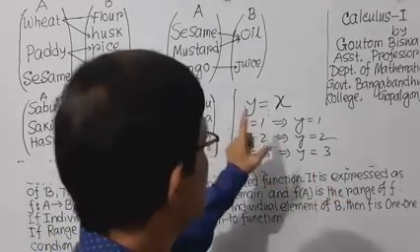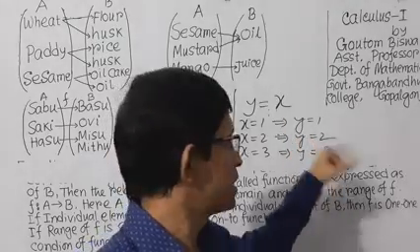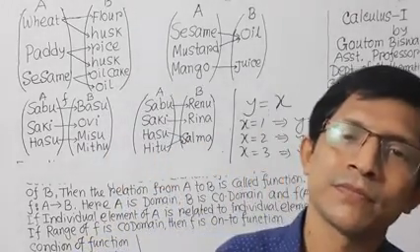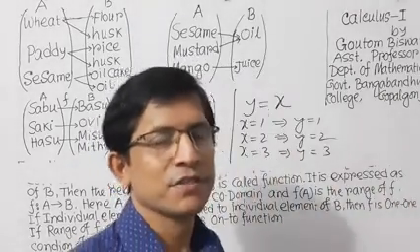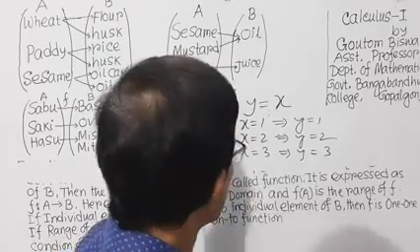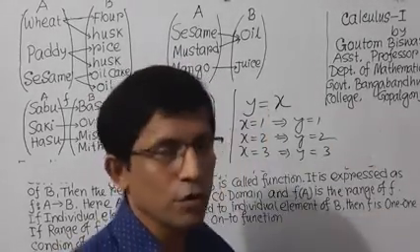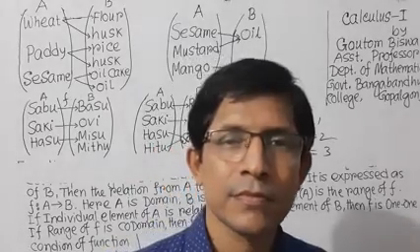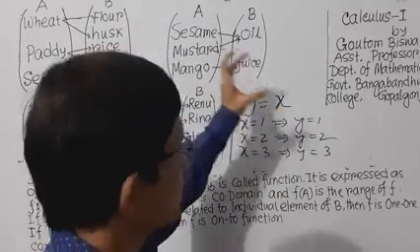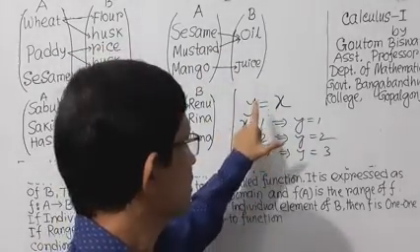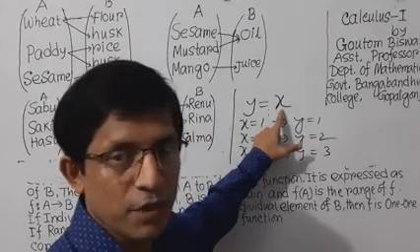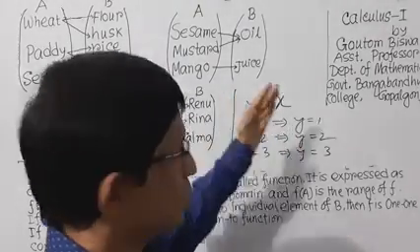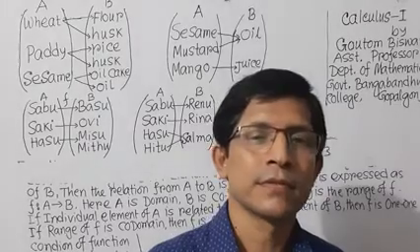That means input one variable and you get one output. Input one and output also one. So this is a function because you put every value of x and you get one value of y.